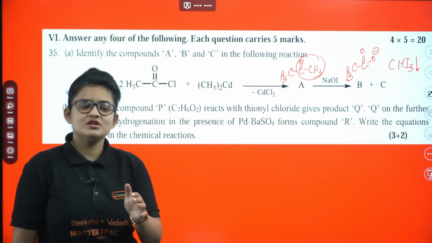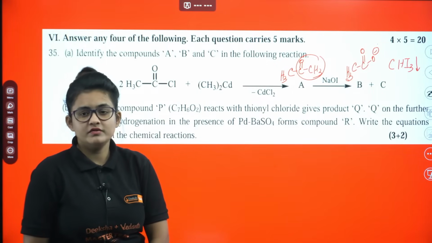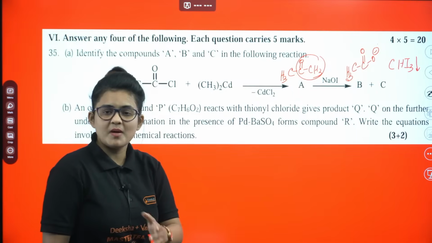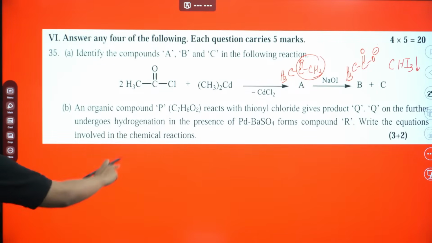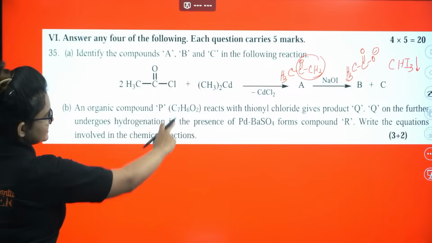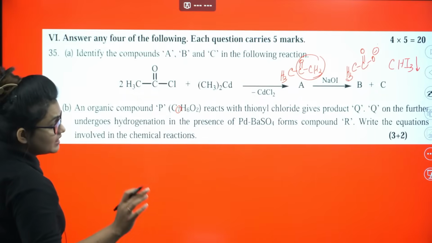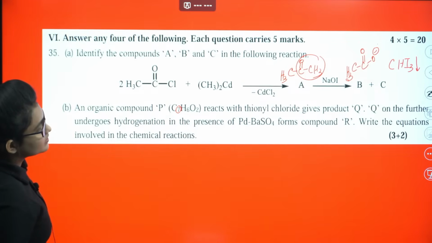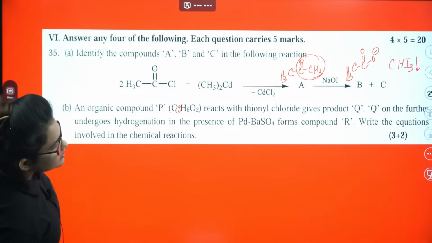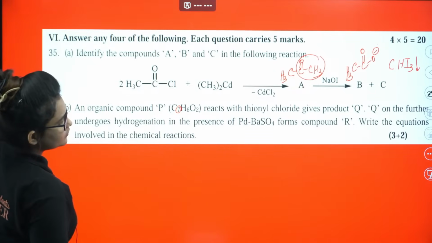Again, for this question also, step by step, if you write the product, and 1 or 2 products are written correctly, you will get the part marks. So let me just show it for you. This particular compound is C7H6O2, and as I told you, a 7 carbon system means definitely one benzene ring is there, right? It reacts with thionyl chloride to give Q. Q further undergoes hydrogenation in presence of Pd-BaSO4 to form R.